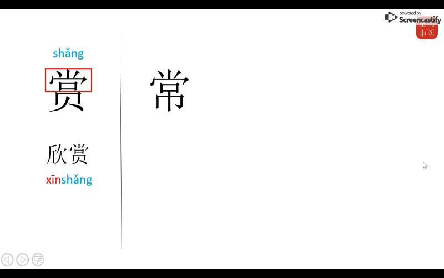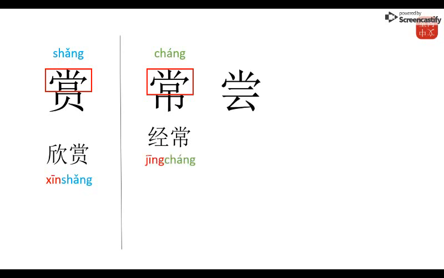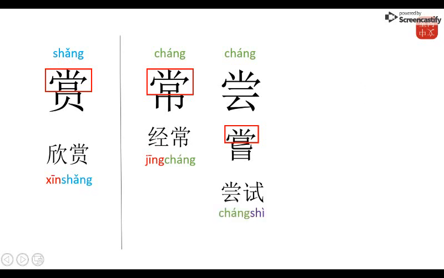Another similarly sounding character is chang. There you can see the character element, and this is a very basic word, qingchang, often, or normal. This character is also pronounced chang. So you might say, where's the character element here? For this one, we have to look at its traditional way of writing the character, and here you can see the character element of shang. So these don't have the pronunciation shang, but a very similar pronunciation of chang, from the word, let's say, 尝试, to try.